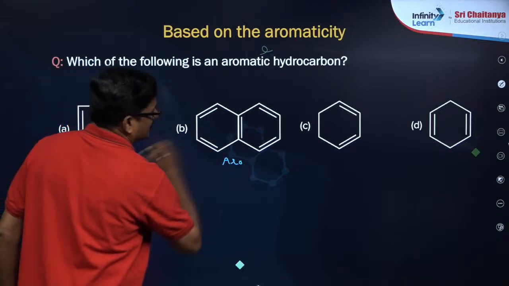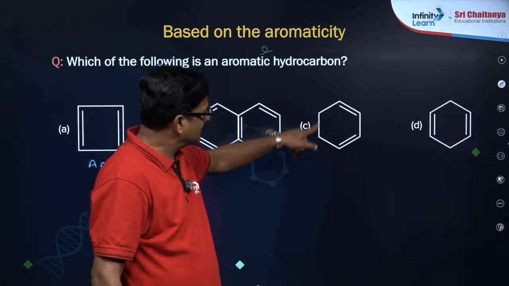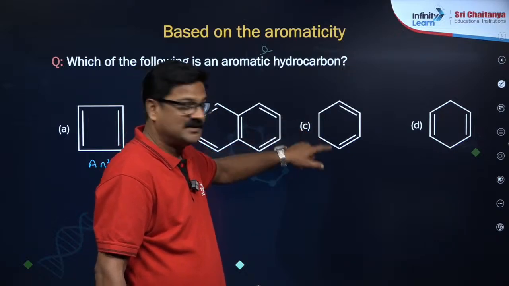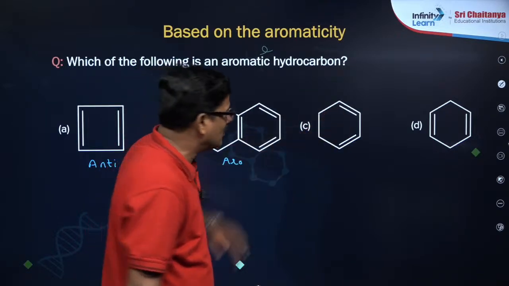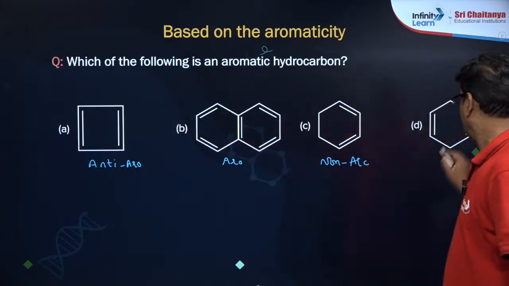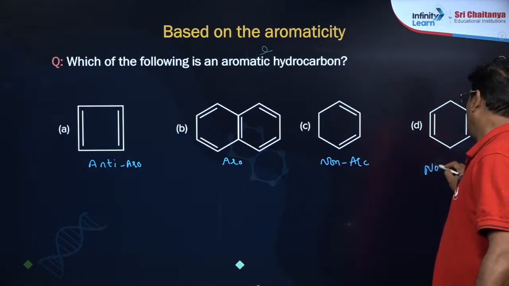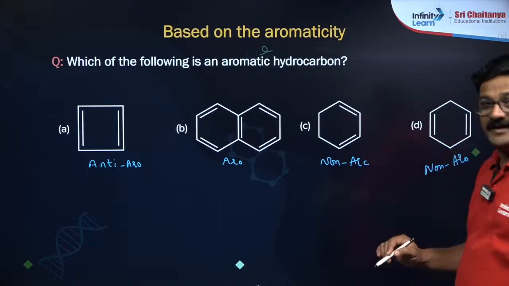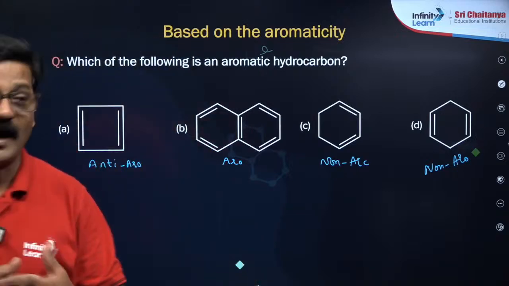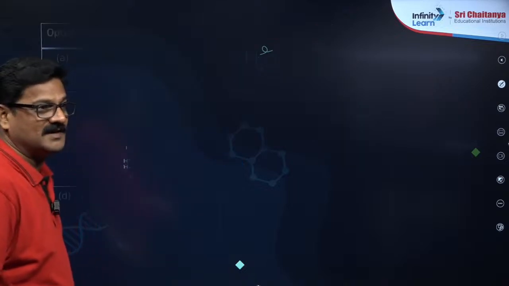This is anti-aromatic. This is aromatic, and here conjugation is there, cyclic system is there. Here complete conjugation is not there. This is sp3, it is not planar. This molecule is not planar, so this is non-aromatic. This is also non-planar, so it is non-aromatic. Are you getting or not? So you have to identify whether it is aromatic, non-aromatic, or anti-aromatic. Now we have to move ahead.